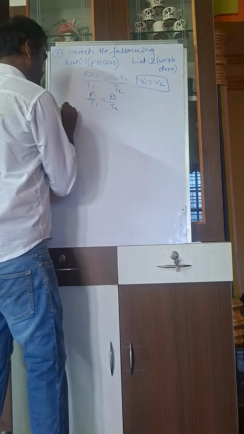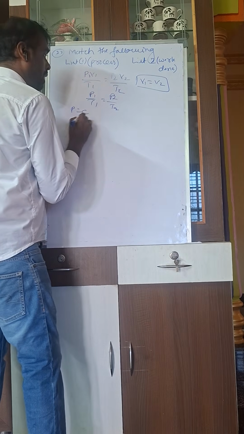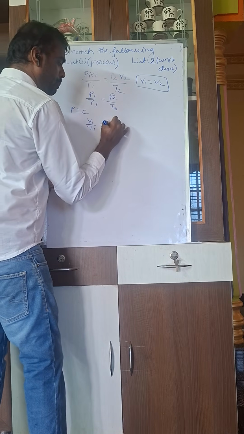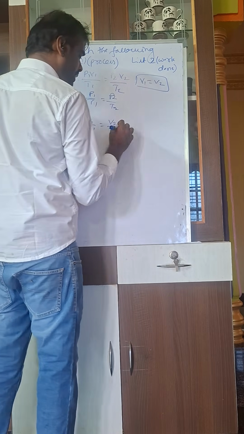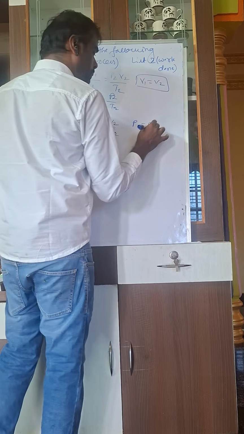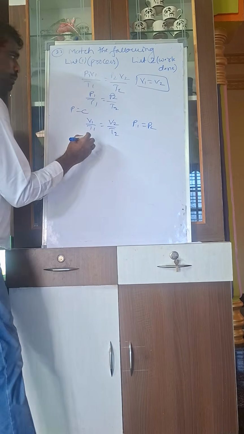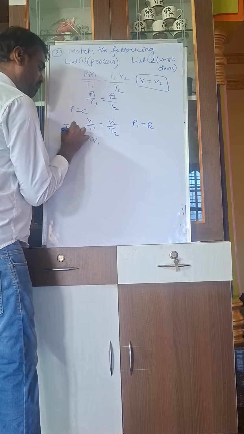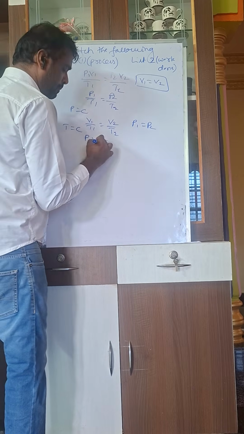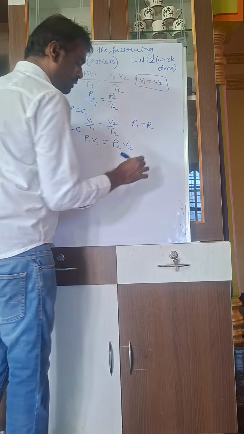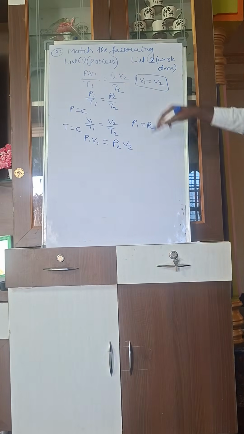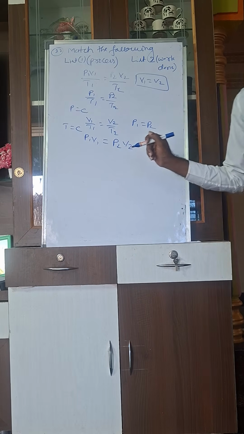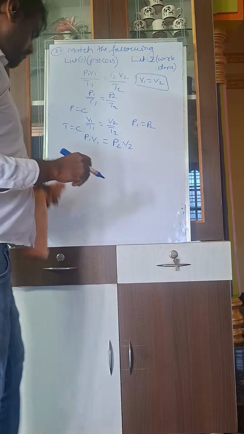Same thing in the constant pressure process, pressure remains constant: V1 by T1 equals V2 by T2, since P1 is equal to P2. Next, constant temperature process: temperature remains constant, so P1 V1 equals P2 V2. These are the three things: volume constant, pressure constant, and temperature constant.